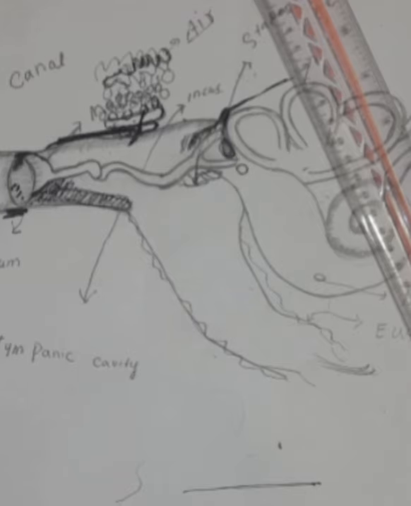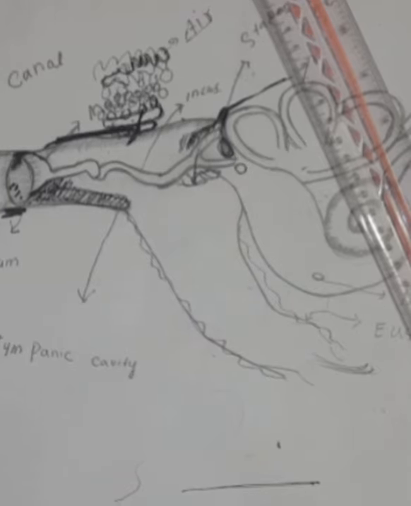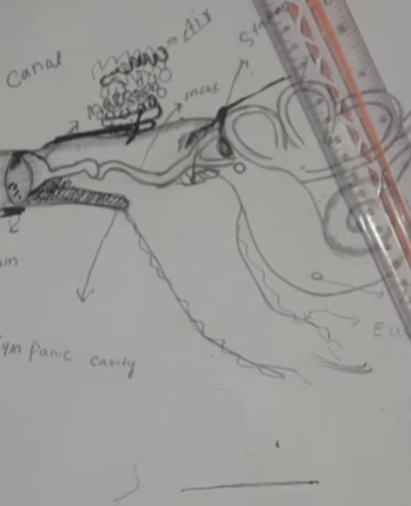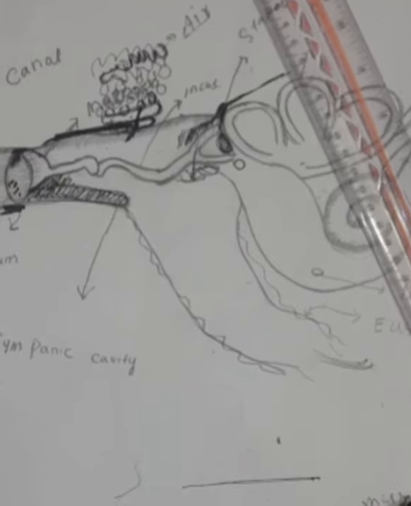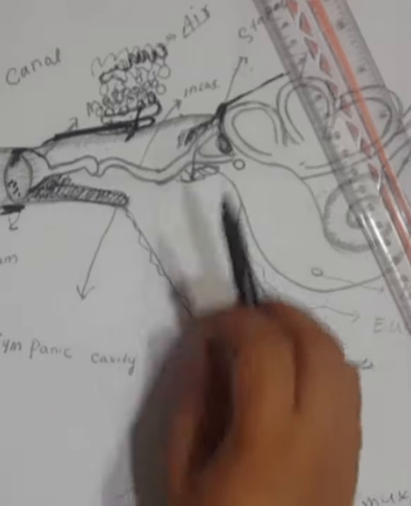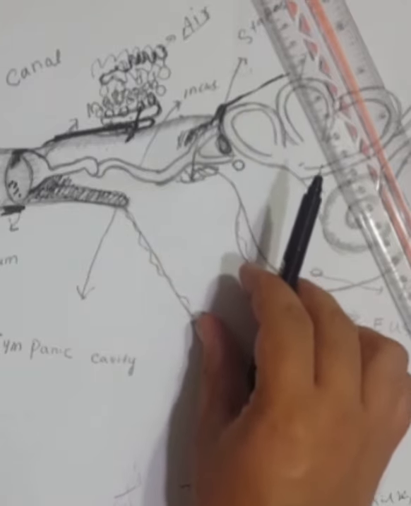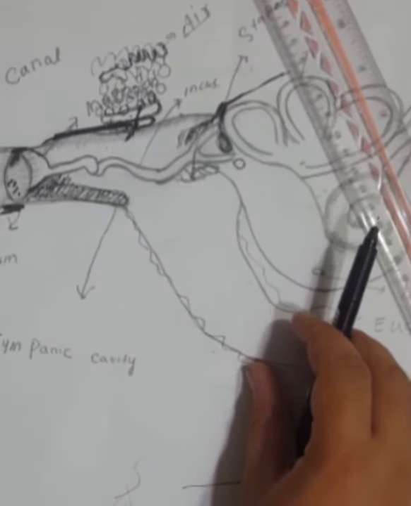So bacteria and other pathogens, and even milk when the baby is lying down, can go easily from the nasopharynx through the eustachian tube to the middle ear. So the middle ear can be infected easily, but in the adult stage, the eustachian tube becomes less horizontal and narrow. So the chances of infection become less in adults.